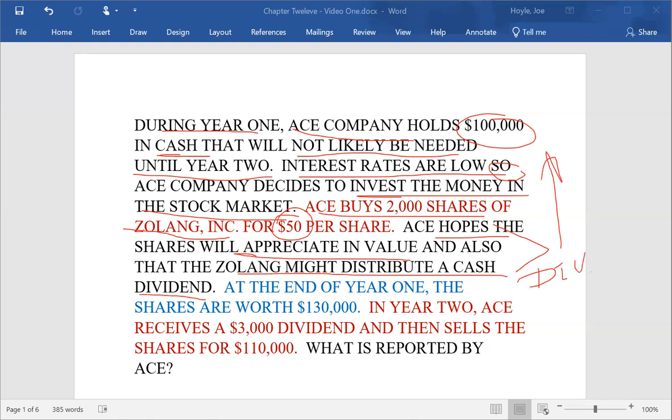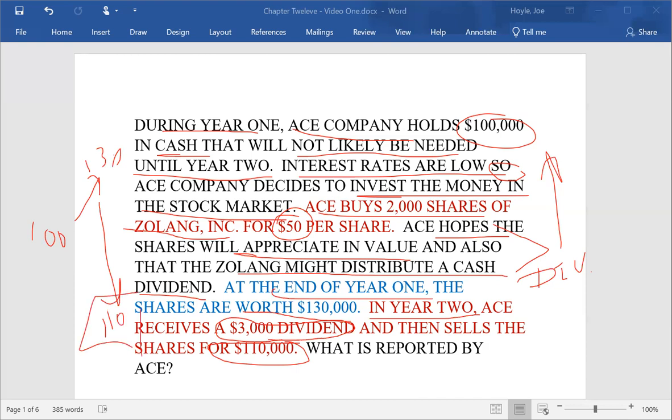So when you make an investment in the stock market, if you're buying a relatively small amount, then this is what you hope is going to happen. We get to the end of year one, and now the shares are worth $130,000. They've done well. They paid $100,000, and now the stock is worth $130,000. In year two, Ace receives a $3,000 dividend. Apparently, the price of the stock goes down because then they only sell the shares for $110,000. They bought them for $100,000. They went up to $130,000. They went down to $110,000. At that point, they sold the shares.